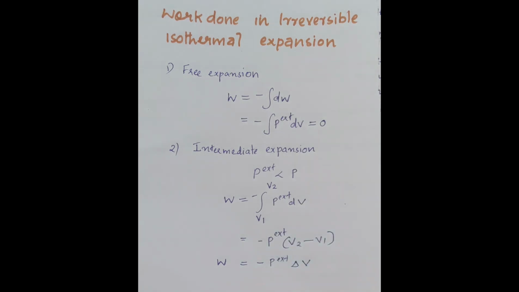We have already discussed this part, that is, in the case of reversible and irreversible processes, what the output of the work done is for both cases. Hence we can conclude that since the external pressure is less than the pressure, the work done during the intermediate isothermal expansion is numerically less than the work done during reversible isothermal expansion.